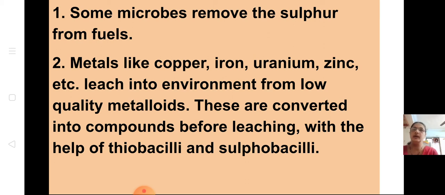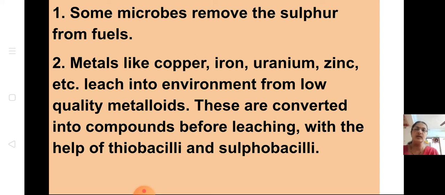Metals like copper, iron, uranium, zinc, etc. leach into the environment from low quality metalloids. Okay. So these are converted into compounds before leaching with the help of thiobacilli and sulfobacilli. So what happens to the metals? Metals like copper, iron, uranium, zinc, etc. leach into the environment. I told you it will get mixed with the soil from low quality metalloids.